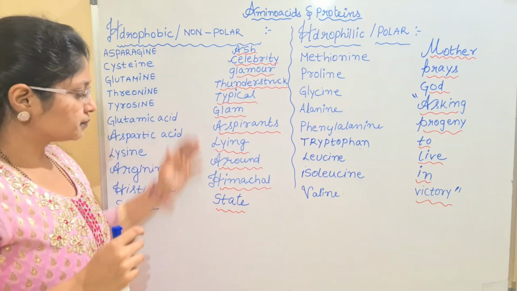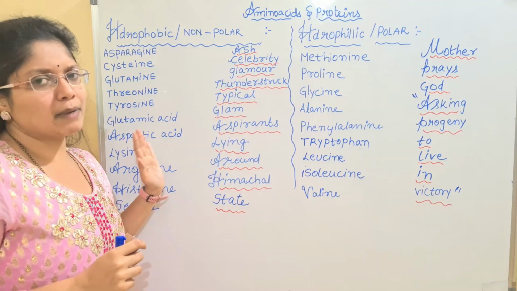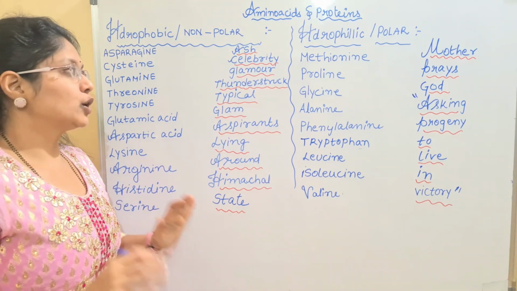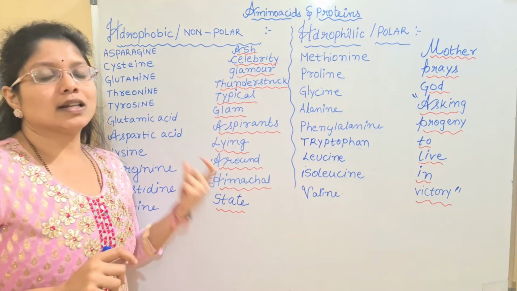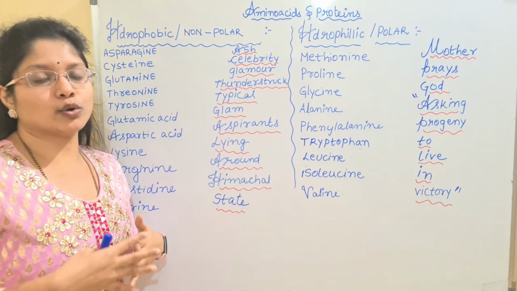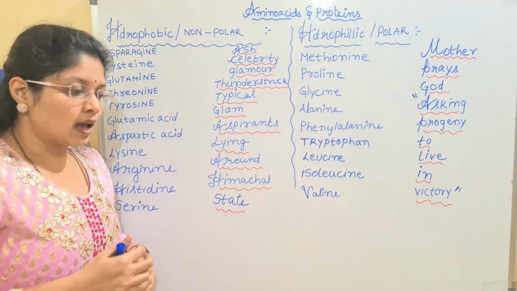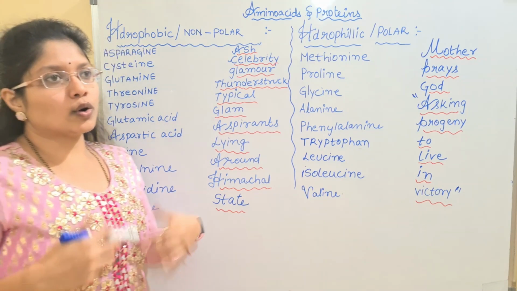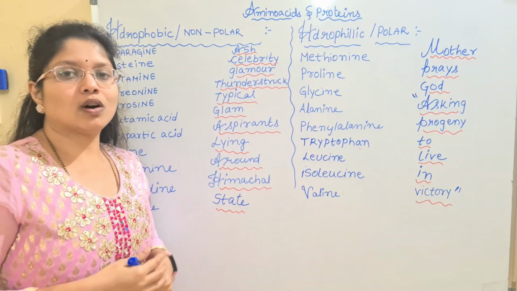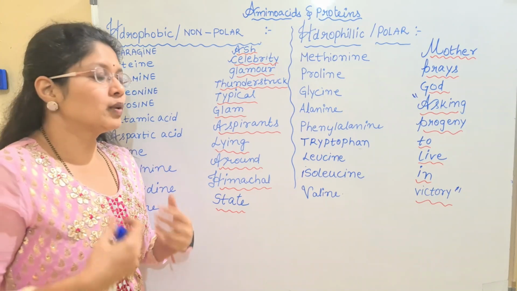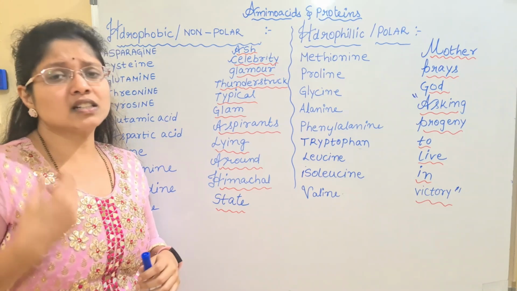So the mnemonic here is completely matching with the type of non-polar amino acids. So what you will do, you will simply learn this mnemonic so that it will be easy for you to remember all the non-polar amino acids. Okay, and always remember children, if you go on making codes or mnemonics for all the things which you have to memorize, then you will land in confusion.